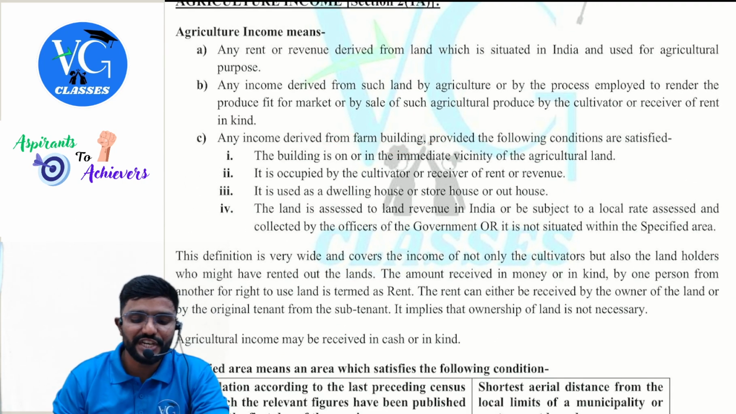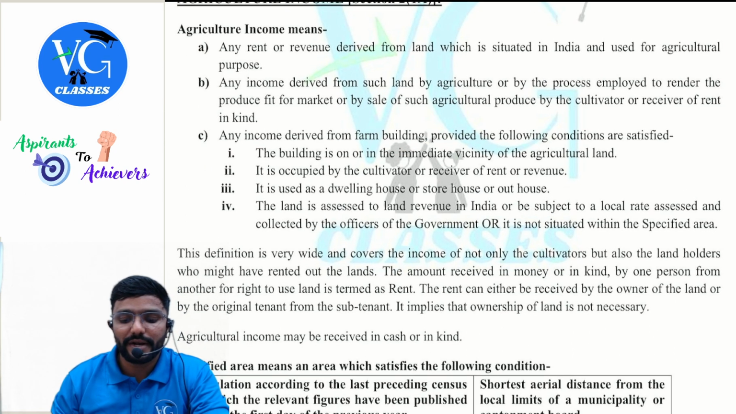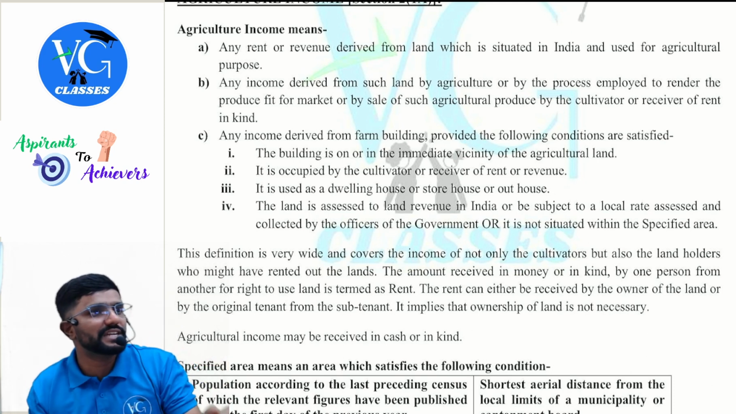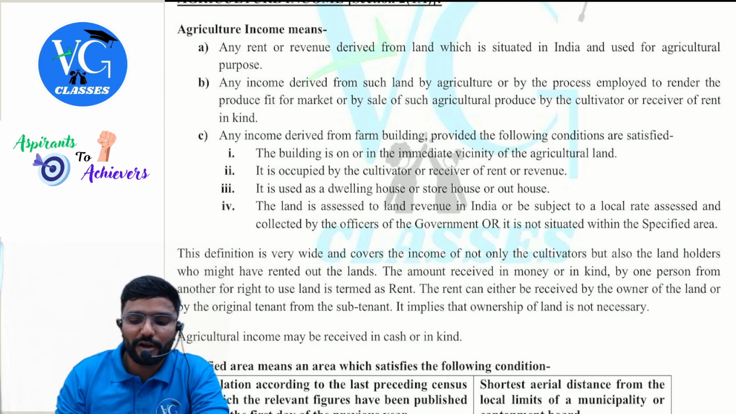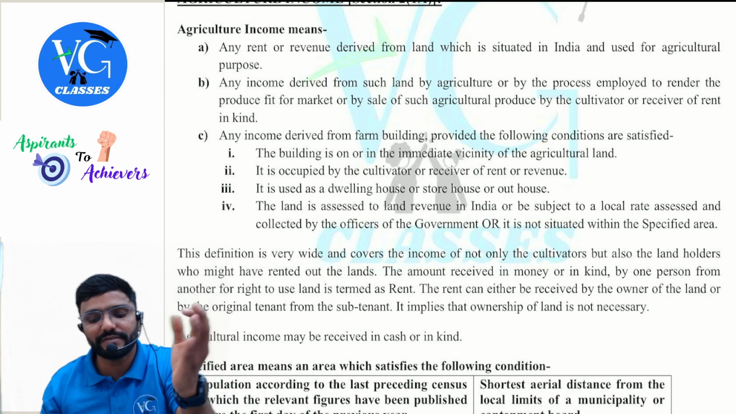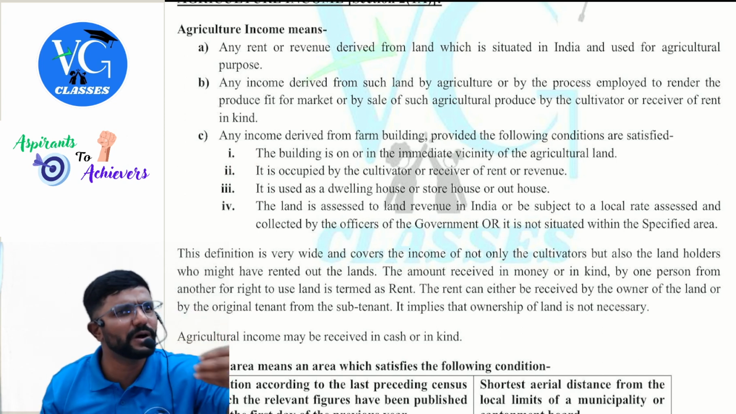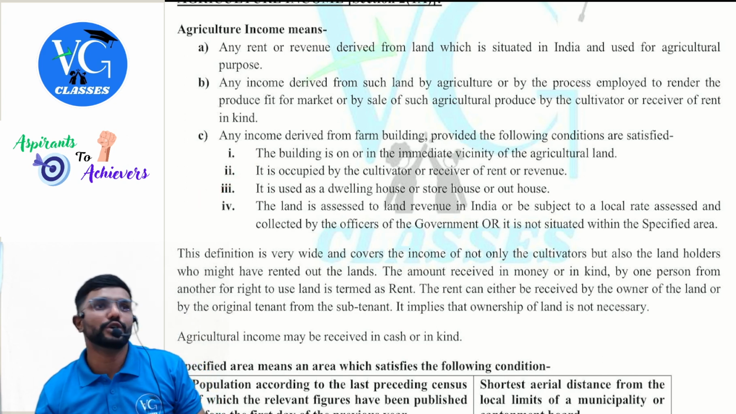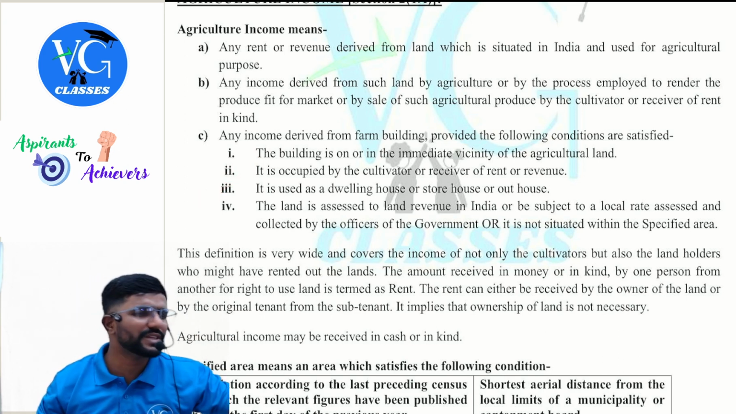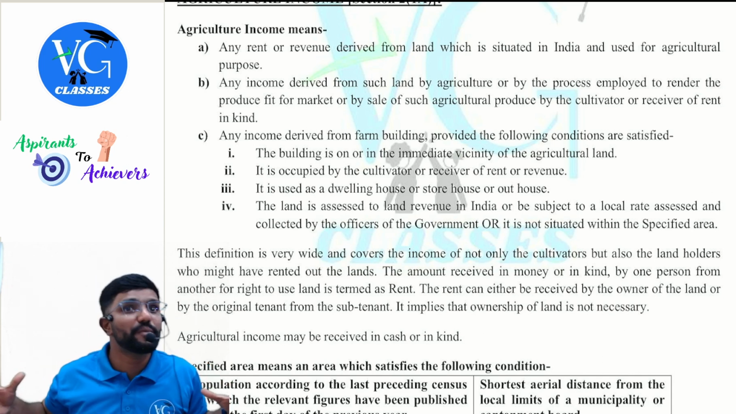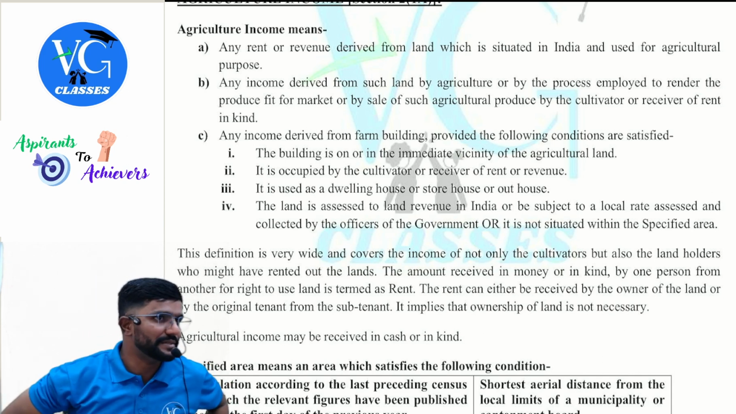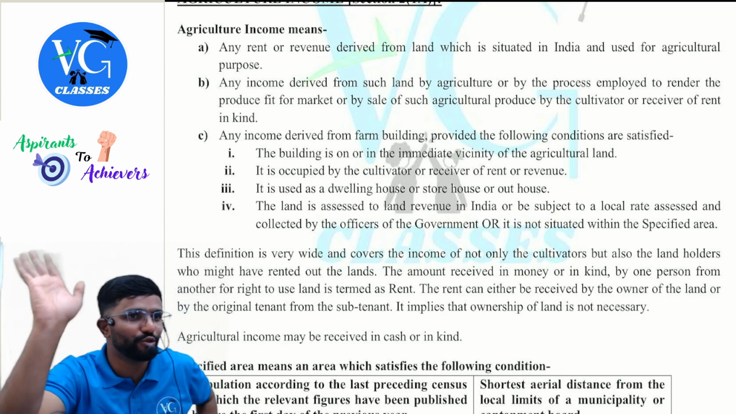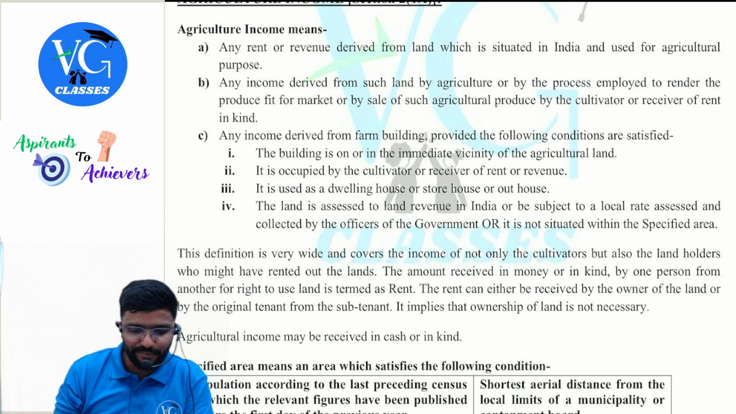Building element. What is the first condition, sir? Building is in or in the immediate vicinity of the agriculture land. It should be within the agriculture land or next to the agriculture land. Okay. Next, it should be occupied by either the cultivator or the receiver of rent or revenue. That is either by the owner or by the tenant. Next, it is used as a dwelling house or a storehouse or an outhouse. Okay, we use it to store the crops we grow or agricultural equipment which we use for agricultural purpose. Sir, I have let it out for a commercial purpose, sir. Whatever rent I am getting, is it an agriculture income? No, no.